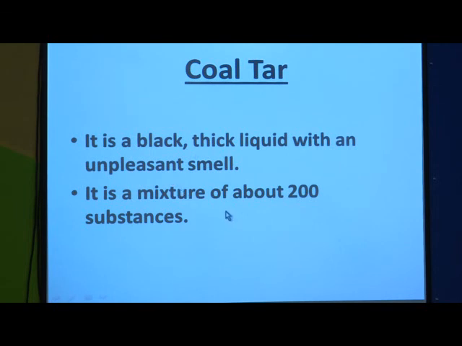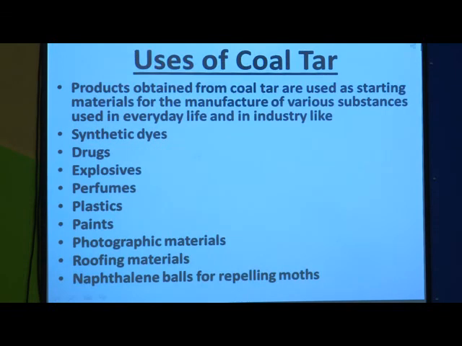It is actually a mixture of about 200 substances. So, coal tar is not a single substance, it is a mixture of about 200 substances. So, this is about coal tar. Now, let us see the uses of coal tar, where coal tar is used.